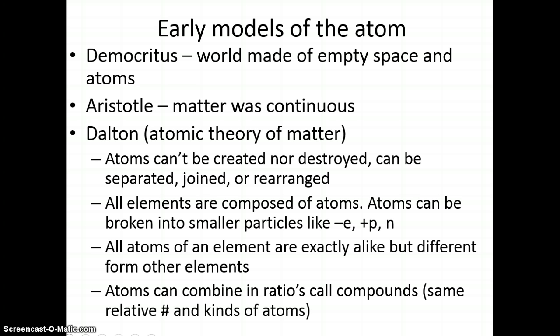So if you have an atom and you break it down smaller, you don't have that atom anymore. You have the parts of the atom. So if we have an oxygen atom, I have oxygen. But if I break that down, I just have the electrons of oxygen, the protons of oxygen, and the neutrons of oxygen. I don't necessarily have oxygen anymore. All atoms of an element are exactly alike, but different from other elements. So atoms of one element are all the same, but they're different from other elements.